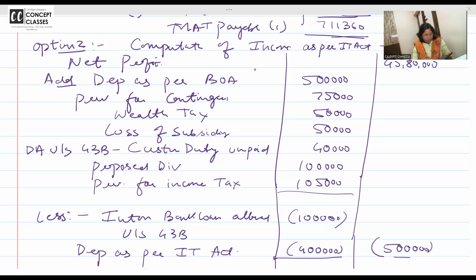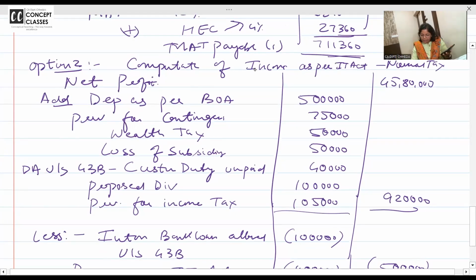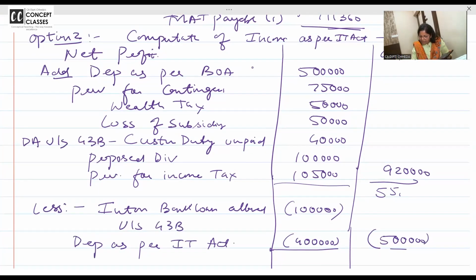How? Did I take something wrong? 9,20,000. Check the total, please, from the screen. If you have got different, check once, there may be a mistake in add or less. 55 lakhs.